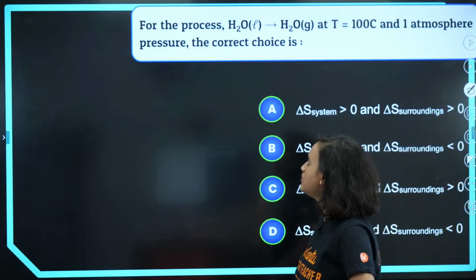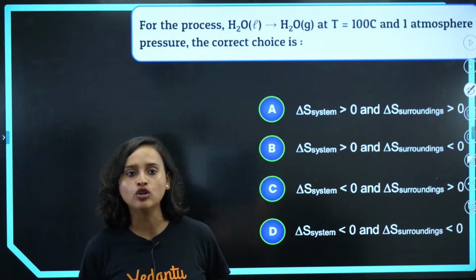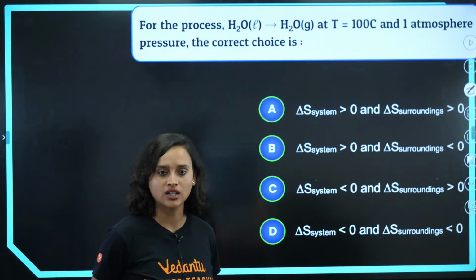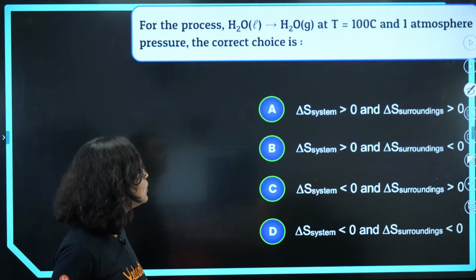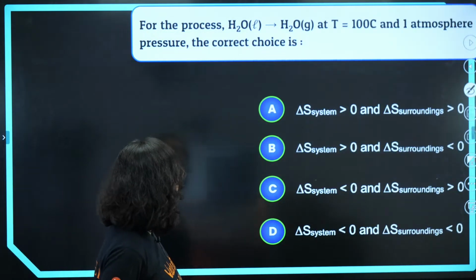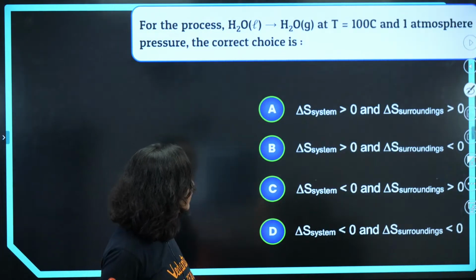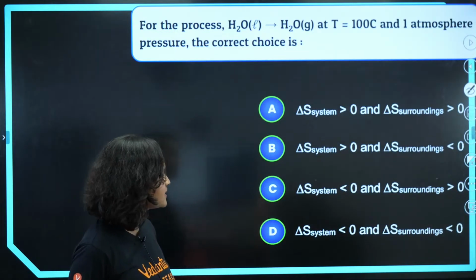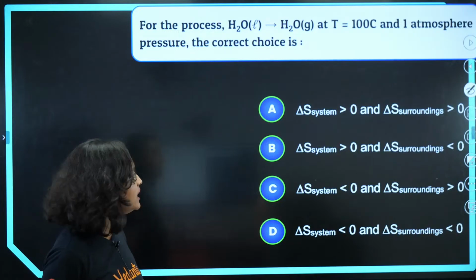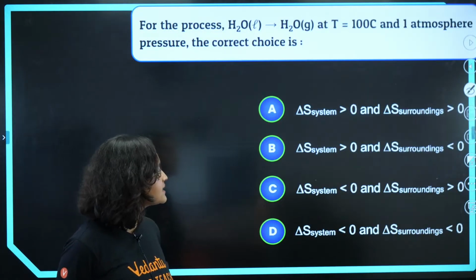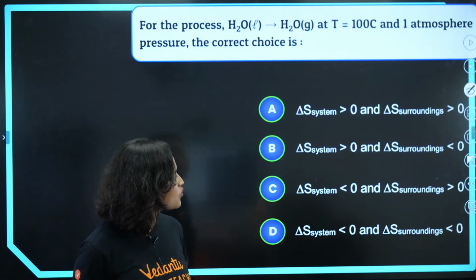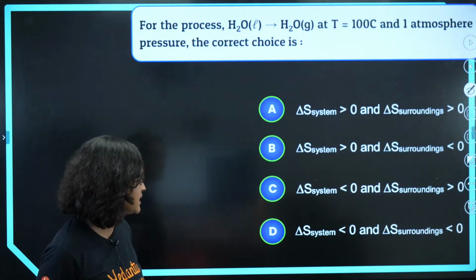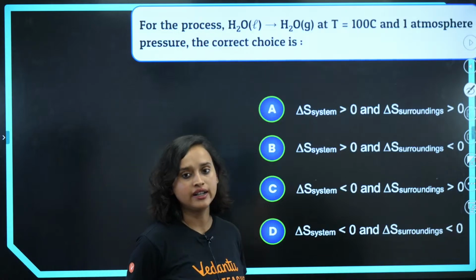Now, tell me, for the process H2O liquid becomes H2O gaseous at T equal to 100 degrees Celsius and 1 atmospheric pressure, the correct choice is: delta S system is greater than 0 and delta S surrounding is greater than 0; delta S system is greater than 0 and delta S surrounding is less than 0; delta S system is less than 0 and delta S surrounding is greater than 0; or is it option D?